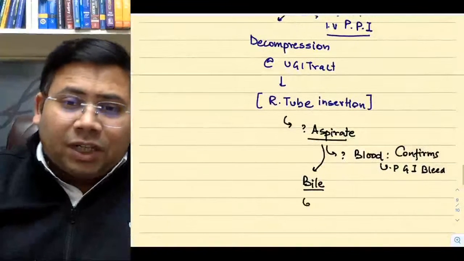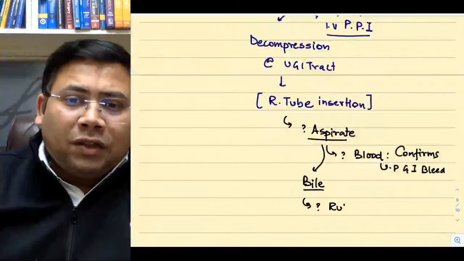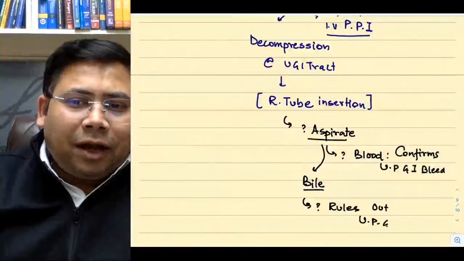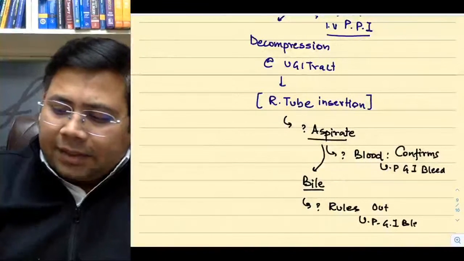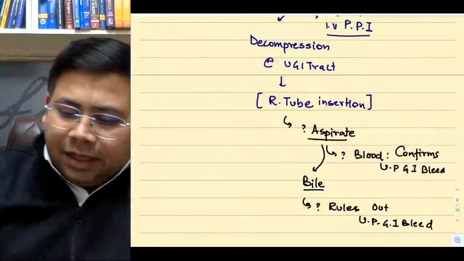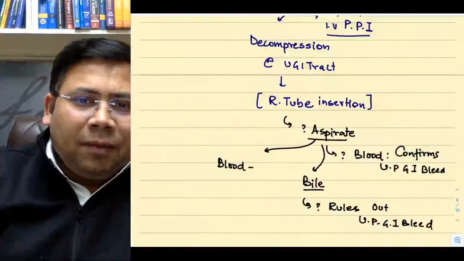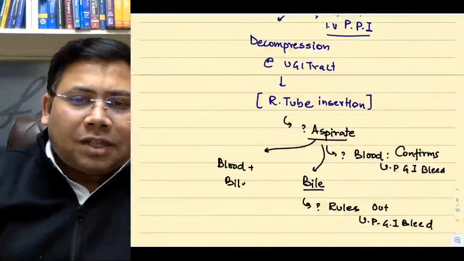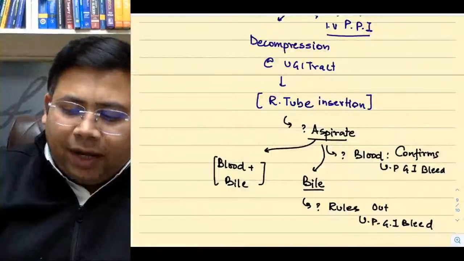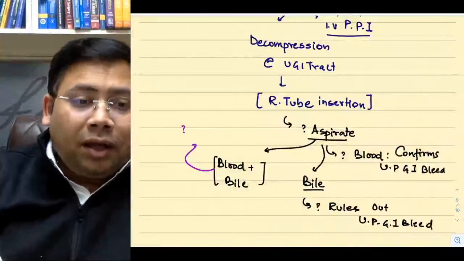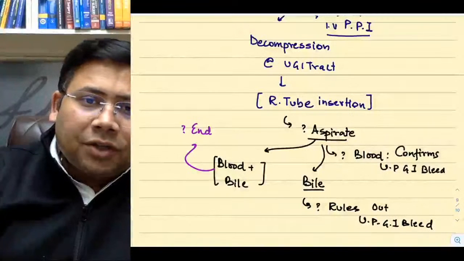So remember, if it is bile only, it rules out upper GI bleed. Are you getting these things? The next is if it is a combination of blood plus bile. Now here you need endoscopic confirmation.